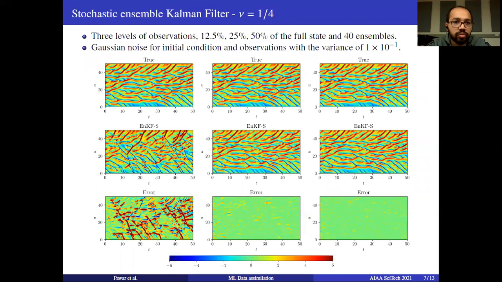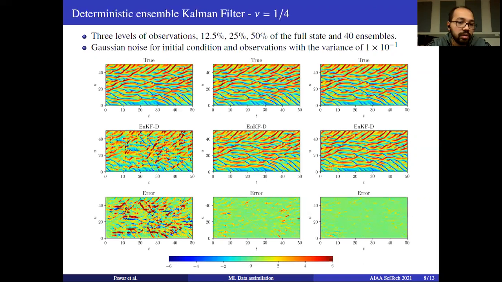However, when we go to a more chaotic system, that is at nu equal to 1 by 4, we see that for the smaller number of observations, the prediction is not good for both the stochastic EnKF and the deterministic EnKF. There are other methods like inflation, localization, or increasing the number of ensembles that might help to improve the prediction with fewer observations. But we are just using the plain vanilla version of these EnKF methods.